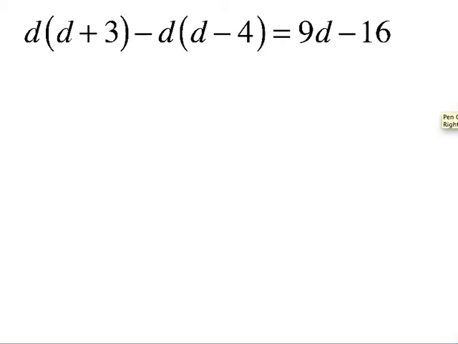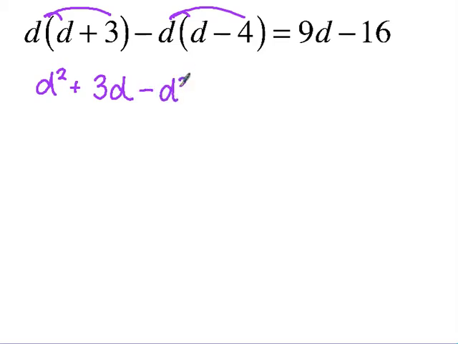So we have d times d plus 3 minus d times d minus 4 equals 9d minus 16. Okay, so let's go ahead and distribute the d's. What do you get from the first one? D squared. D squared plus what? 3d. Okay, what do I get from my next one? Negative d squared plus 4d.